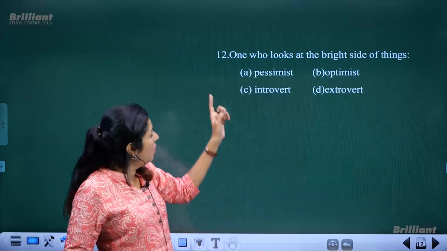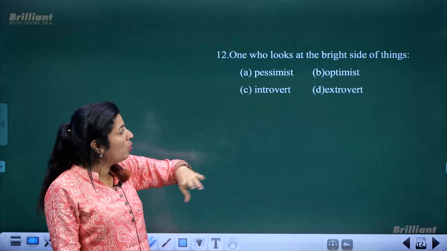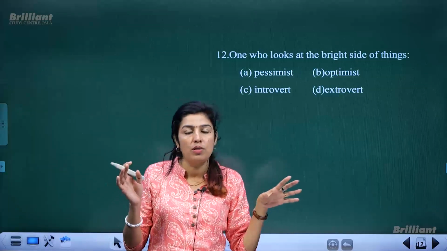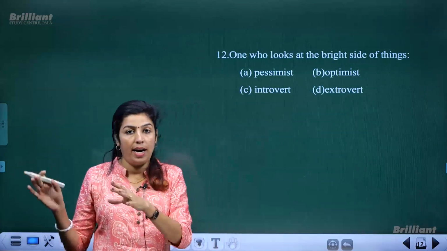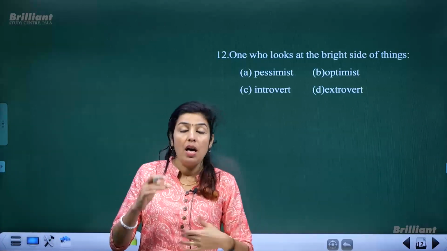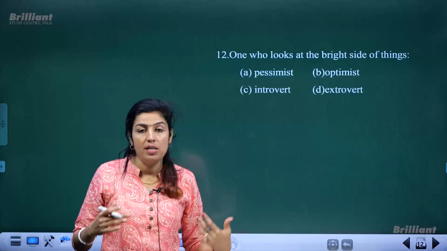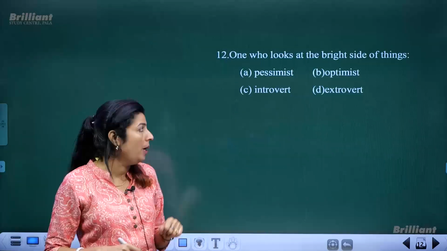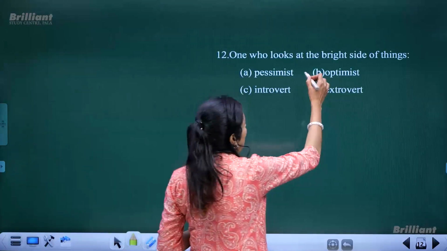The one who is very hopeful, who has a positive attitude, who believes that everything is going to be fine and has hope for the future, is an optimist.